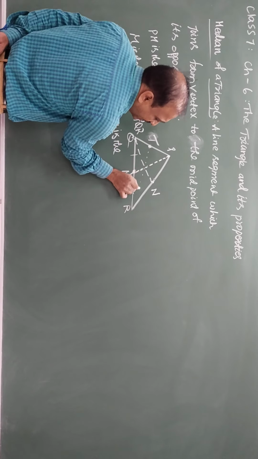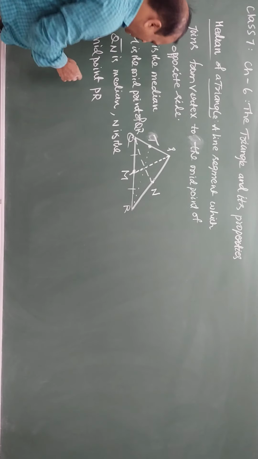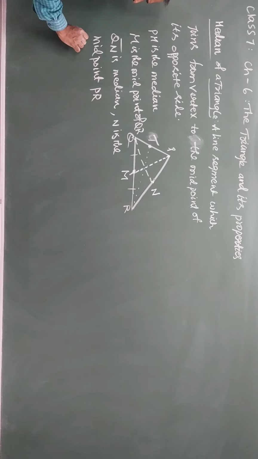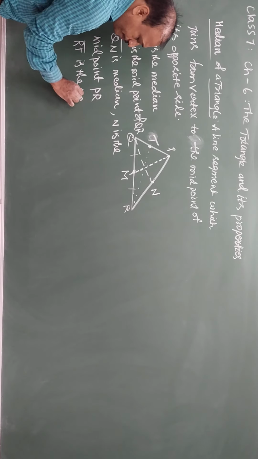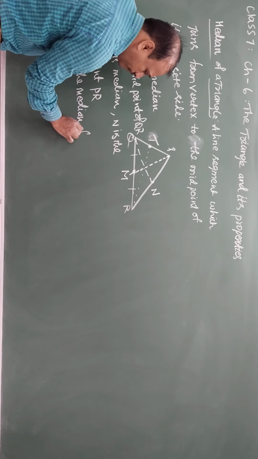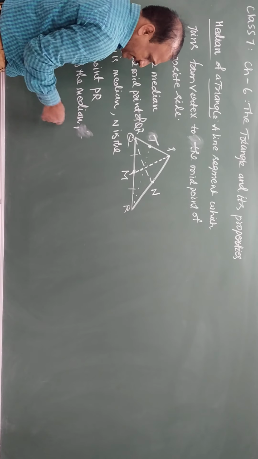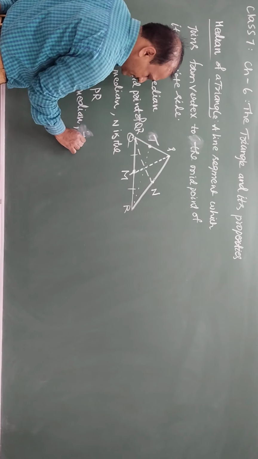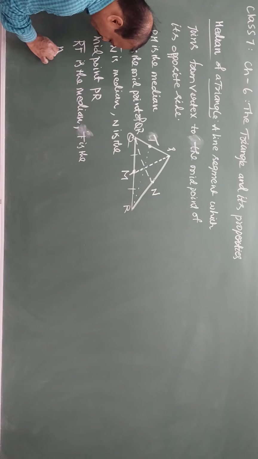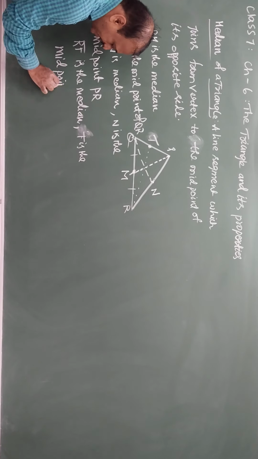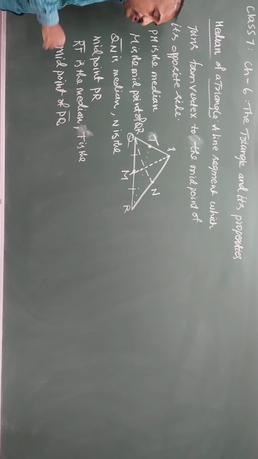So if you join TR, where T is the midpoint of PQ, now RT is the median, and T is the midpoint of PQ. So every triangle can have 3 medians.